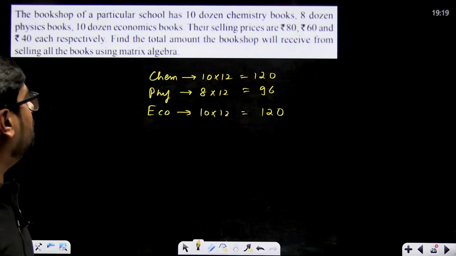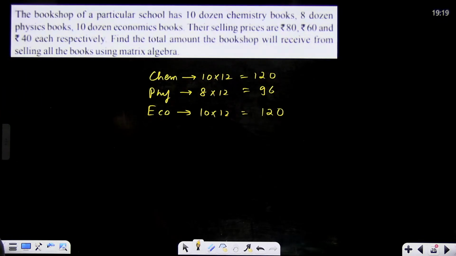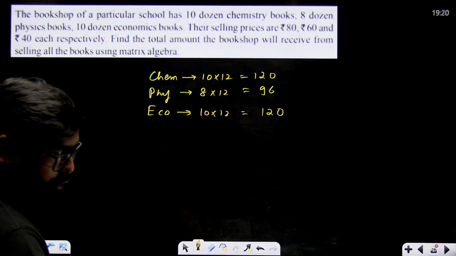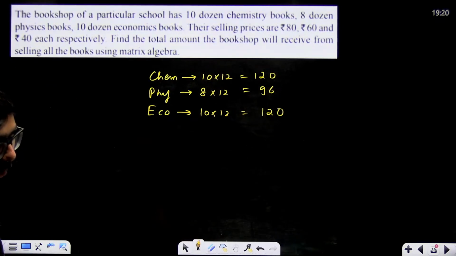Find the total amount the bookshop will receive from selling the books using matrix algebra. Using matrix, you have to showcase this particular type of problem. Come on, think, how can you do that? Just think for a minute. How can you do that? Easily. How can you do that?